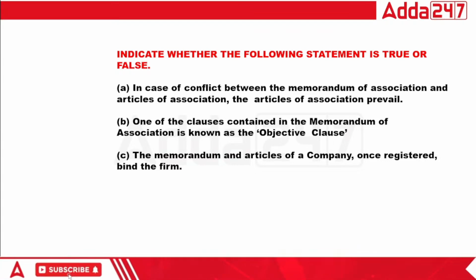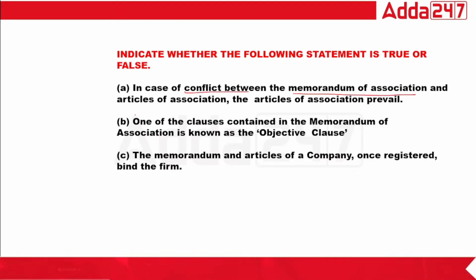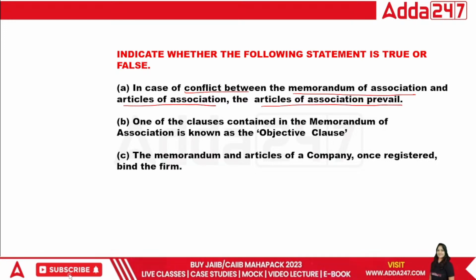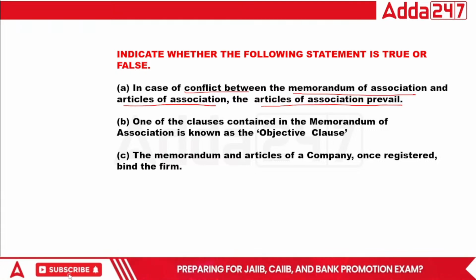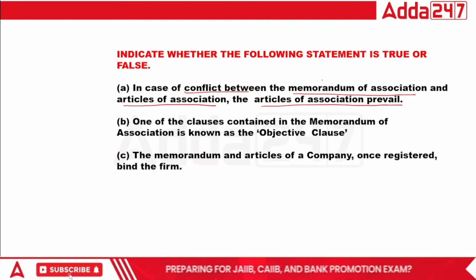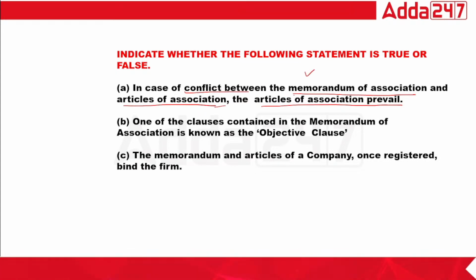So you have to tell me the true and false of the following question. See, in the case of conflict between Memorandum of Association and Article of Association clause, the Article of Association will prevail. Say yes or no. For this question, you have to know what is Memorandum of Association and what is Article of Association. If there's a conflict, Memorandum of Association is one of the most important documents of the company, and Article of Association is also, right? But this is more important than this one. So the Article of Association will prevail.